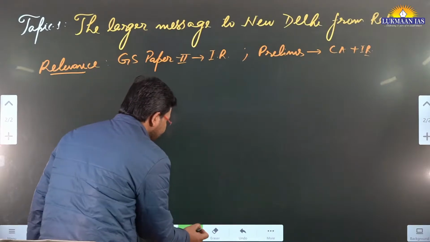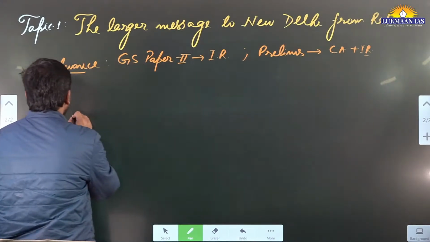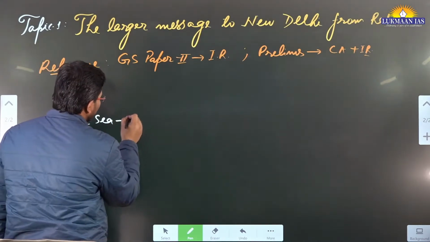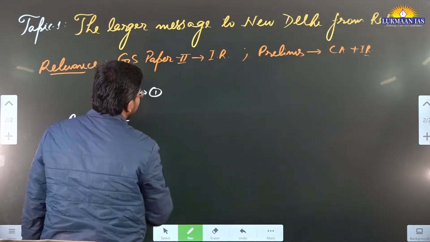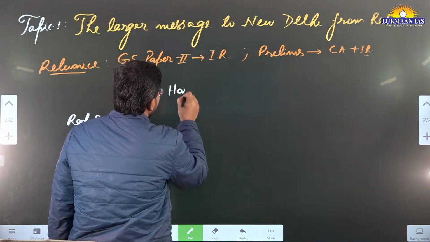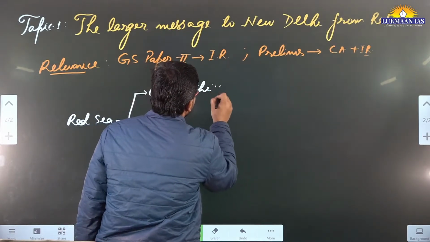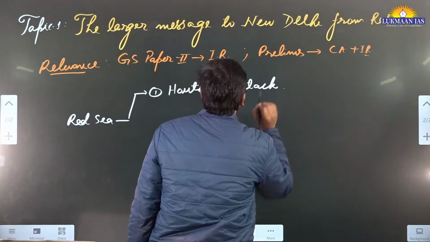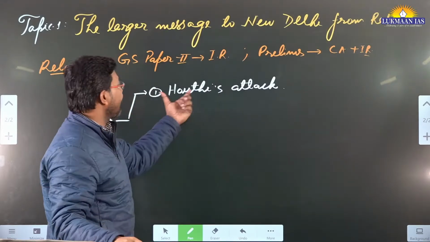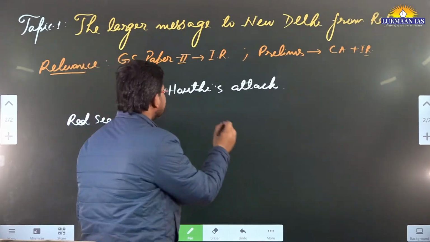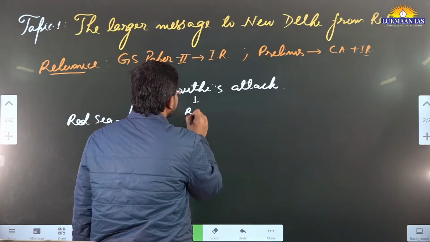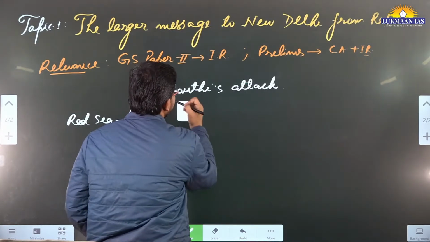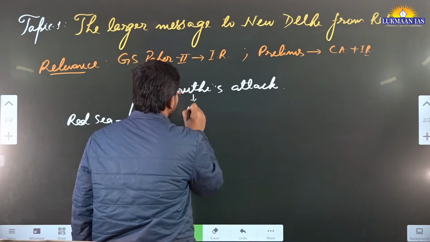All right. As we discussed, this particular Red Sea is in news. Why is it in news? Because of multiple things. Because Houthis are attacking. Where? On the cargo ships that are passing through it. And what are the reasons why Houthis have started attacking the ships that are passing through it? Let us understand the reasons also.